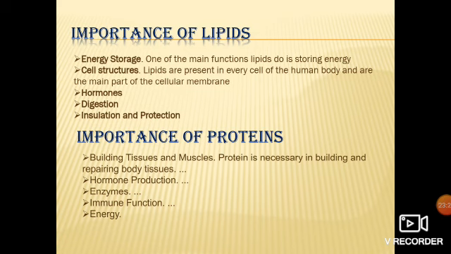Got it? So there are various importances of lipids, proteins, vitamins, water and fibers. In that way, we come to know that whatever nutrients we are taking, they provide us energy. And why is this energy required? This energy is required for the various life processes occurring inside our body, right? I hope you have understood. By this, we have completed this cellular respiration process, and the various nutrients that we use for our daily life process activities. I hope you have understood. Thank you.